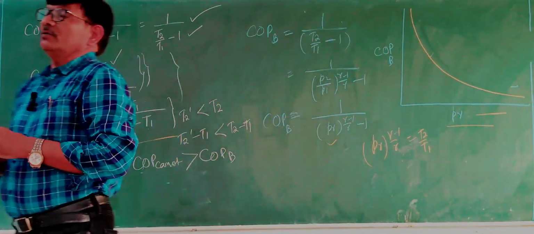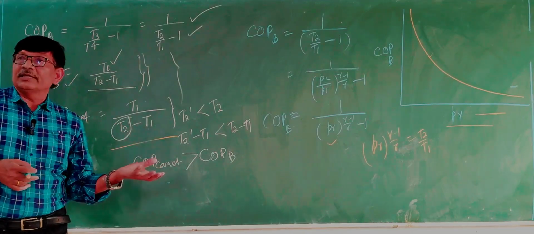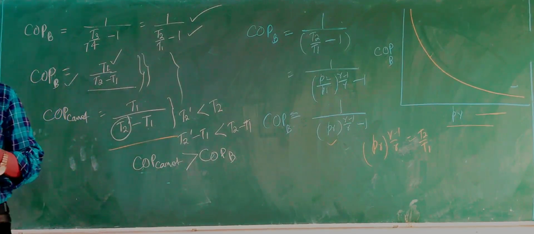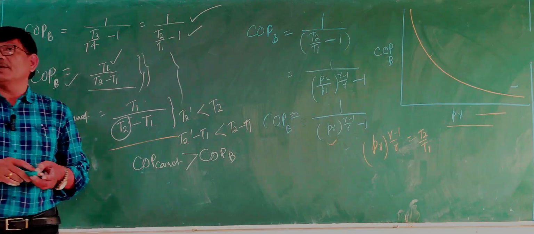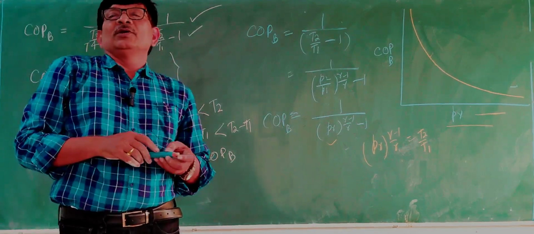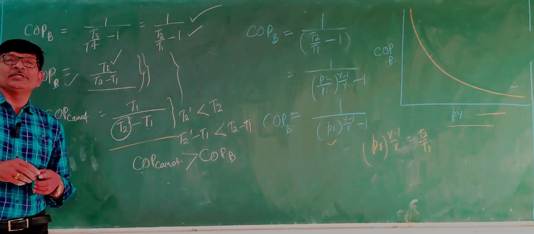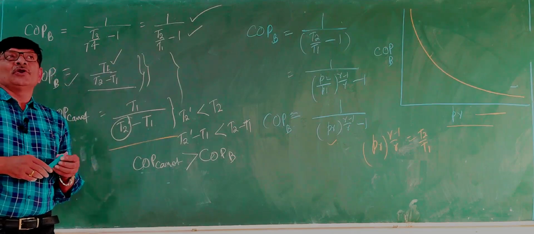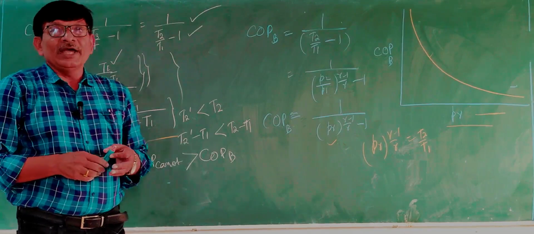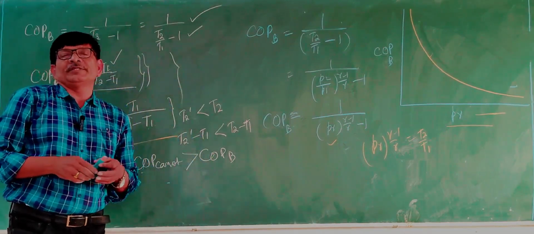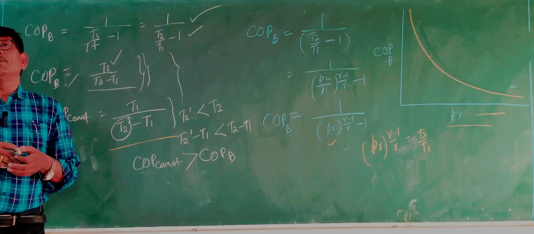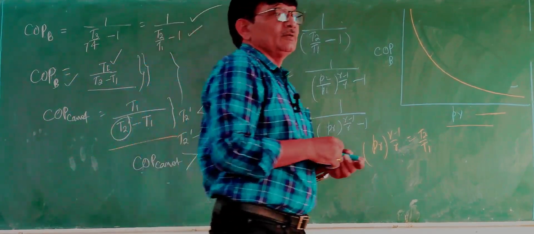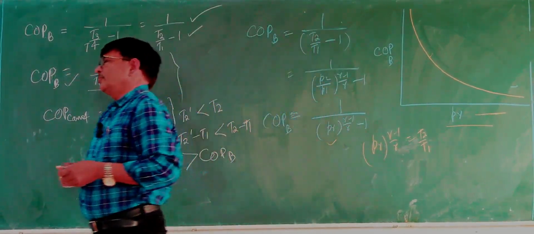In the next class we will solve some questions, and on the basis of this cycle we will discuss how this reversed Brayton cycle is used for aircraft refrigeration. We will take the most common aircraft refrigeration system, the bootstrap aircraft refrigeration system, because in modern times for heavy aircraft, heavy payload, heavy passenger aircraft, we are using bootstrap aircraft refrigeration using Bell Coleman or air cycle. So next lecture we will discuss the bootstrap aircraft refrigeration system.